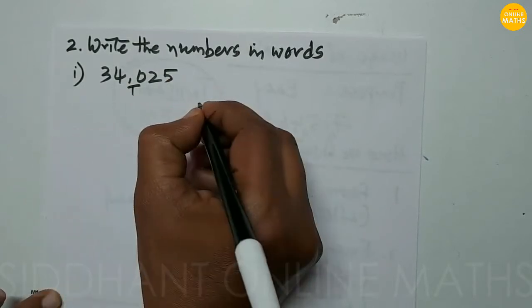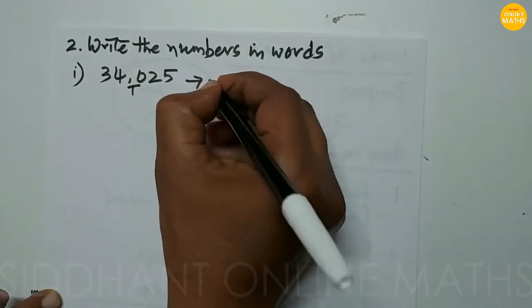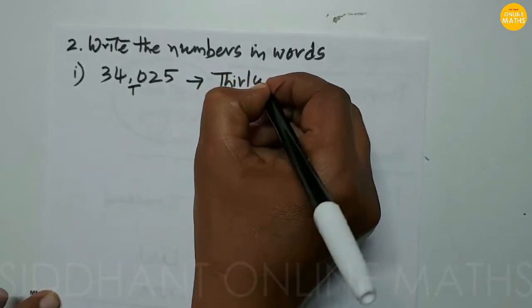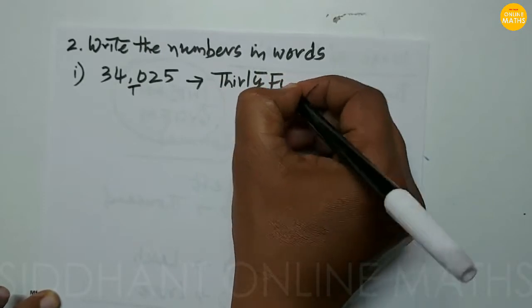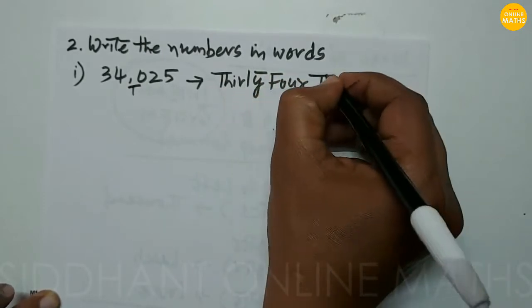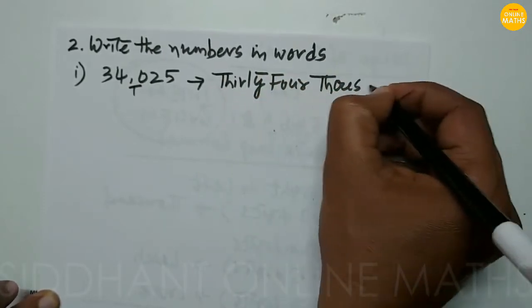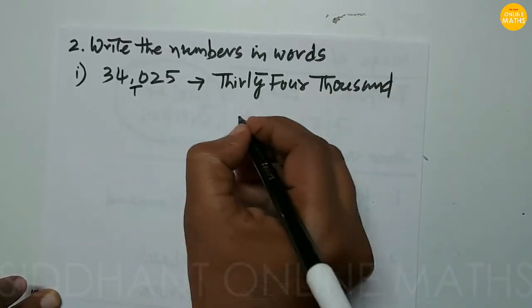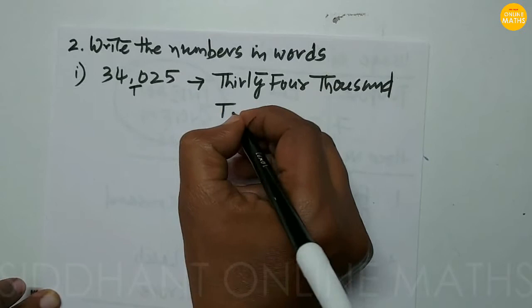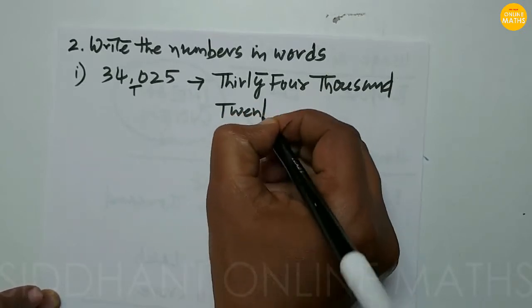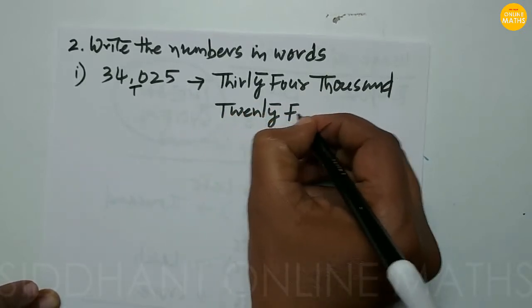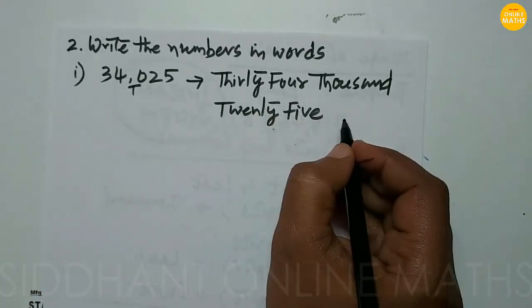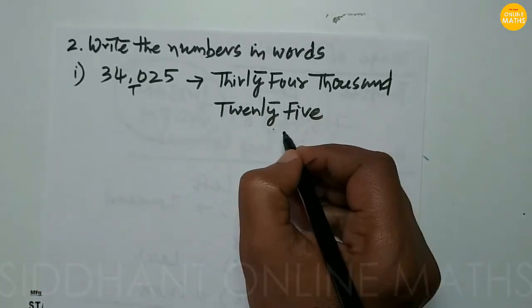Now how we write this number is 34,000, and next we write 25 directly, no hundred is there, 25. In this way, in words we write 34,025.